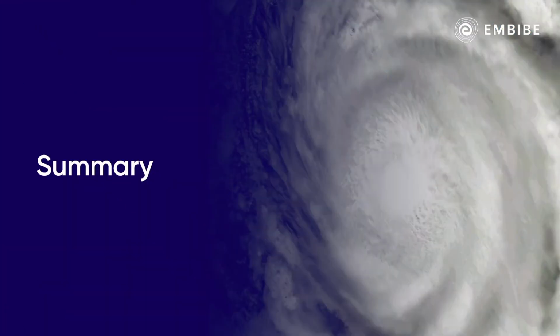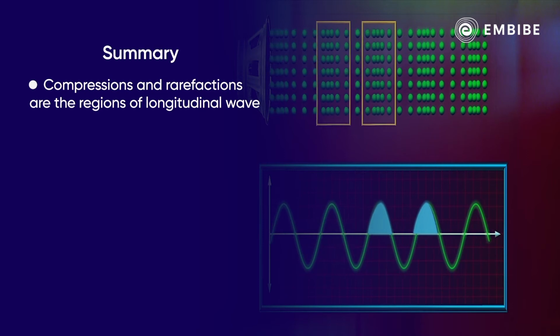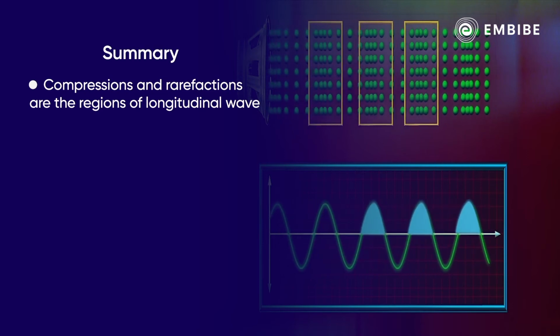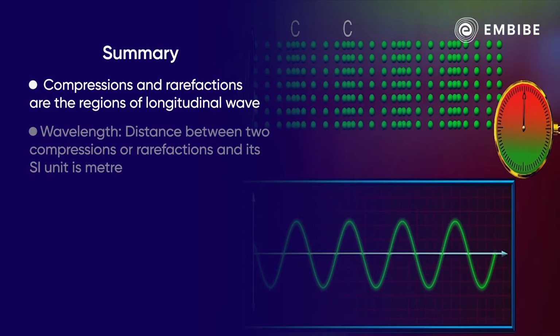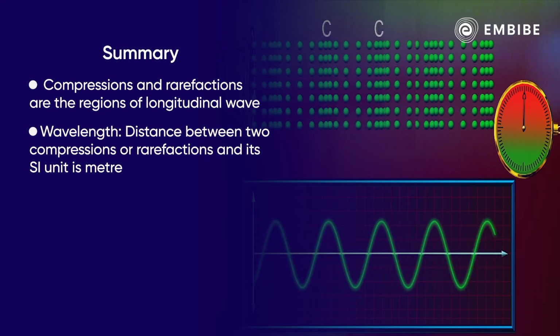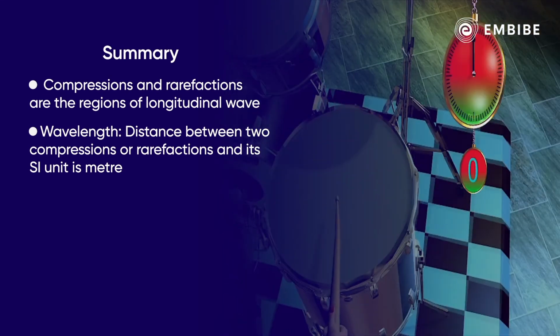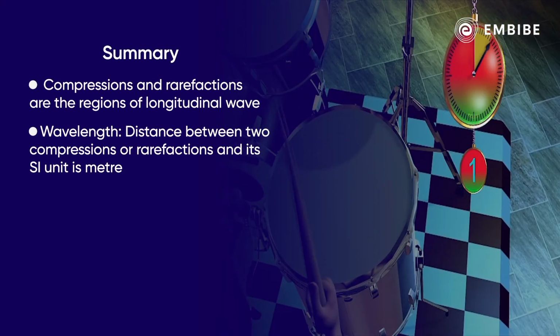Let's summarize. Compressions and rarefactions are the regions of longitudinal waves. The distance between two compressions or rarefactions is the wavelength and its SI unit is meter. The next characteristic is frequency, which is defined as the number of beats per unit time. Its unit is hertz.